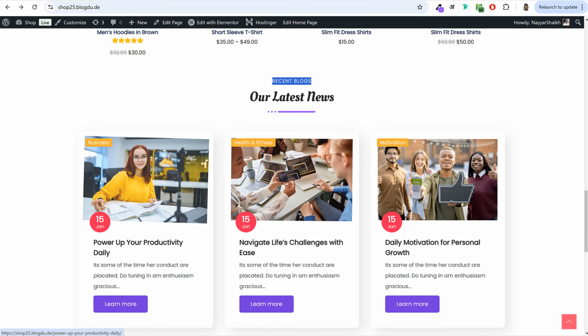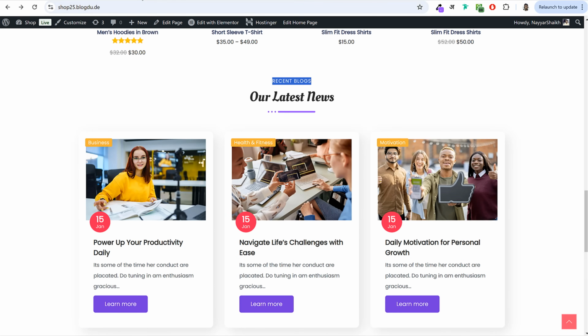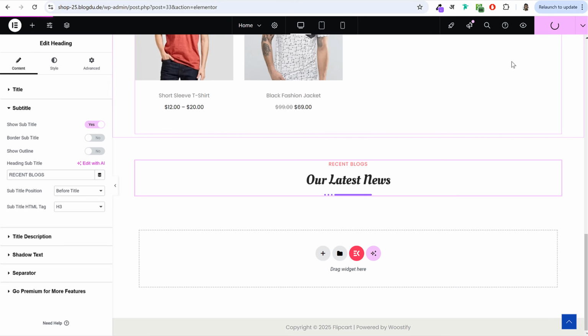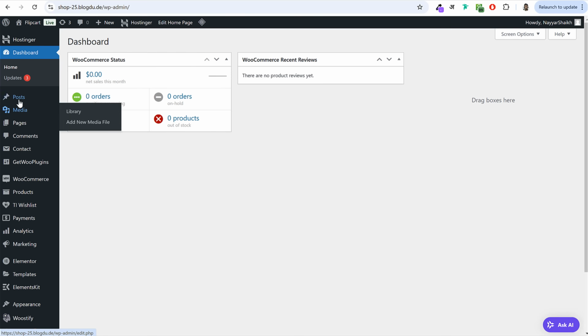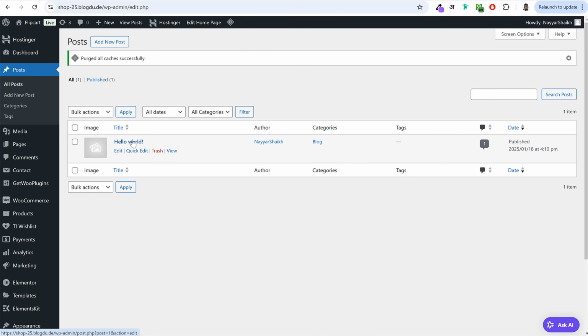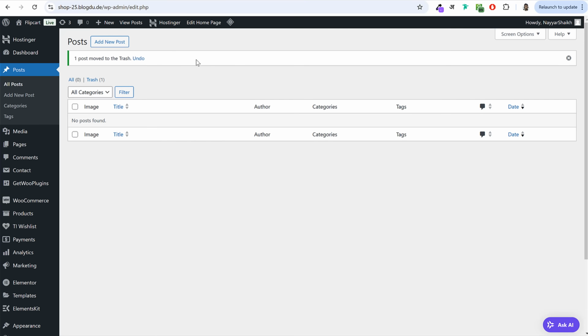Now below this thing, we want to display these blog posts. Now before that, first we have to create a blog post because till now we have not yet created any blog post. So to create a new blog post, we'll go back to our dashboard. Now on the left hand side, click on post, and we have one dummy blog post already created. I'll delete it. Click on trash.